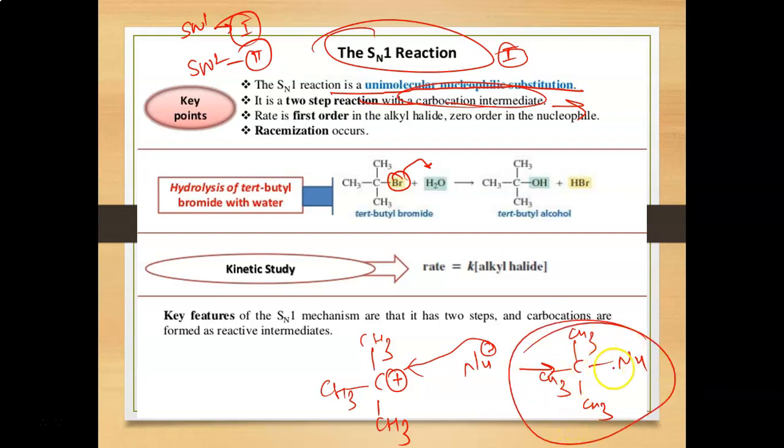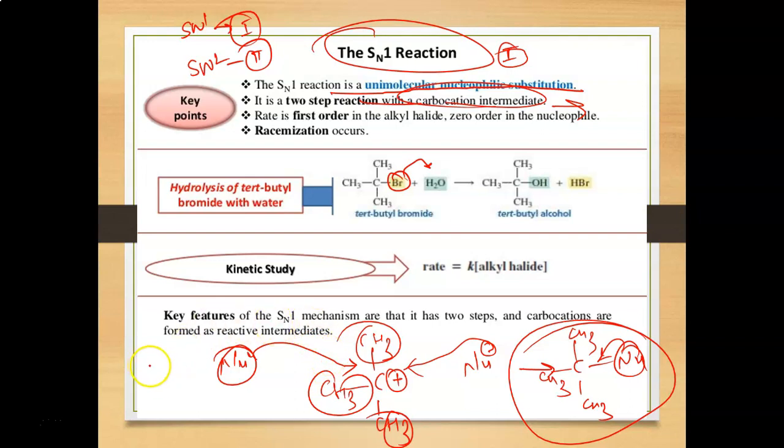Right? And hence, the nucleophile will be added in the same configuration. So here retention of configuration takes place. It means there is no inversion of configuration in the SN1 reaction. Basically, imagine that here also, if I am talking about a secondary alkyl halide, the nucleophile can attack also from the back end side.